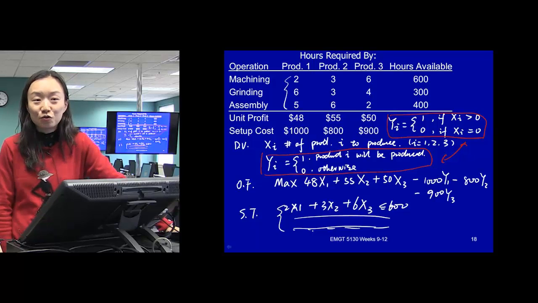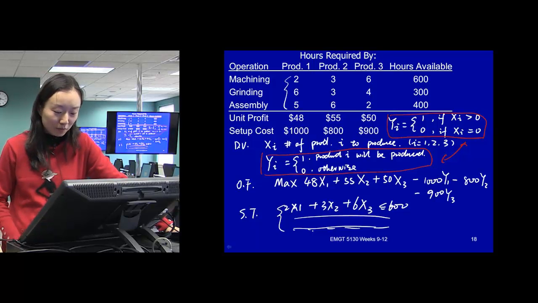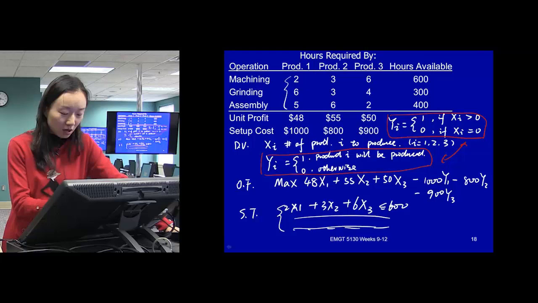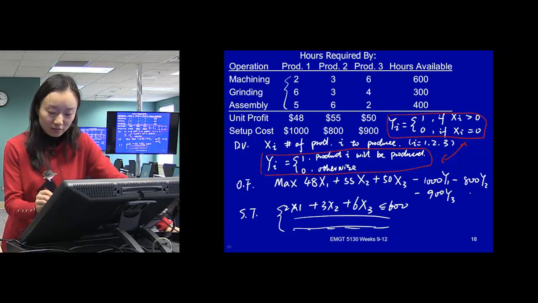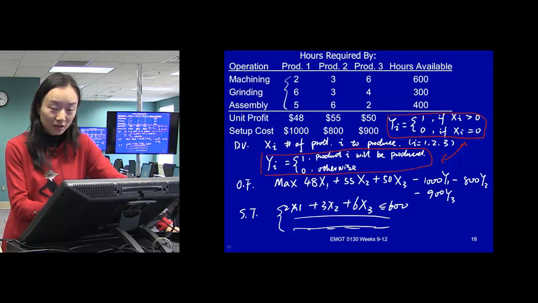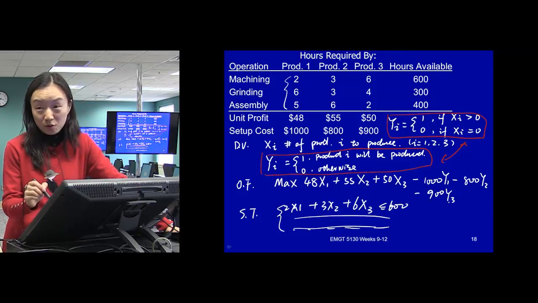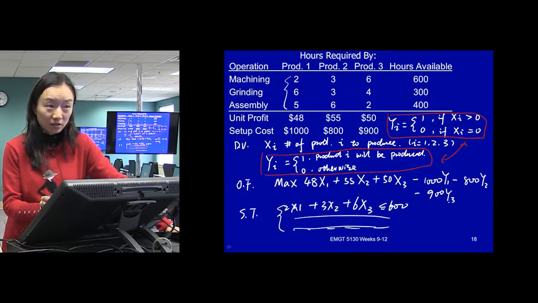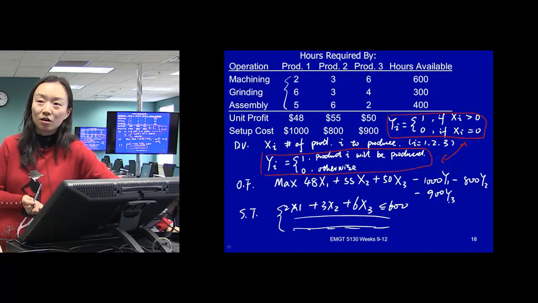Because we don't have any constraints on the y's. When the problem is solved, we want to maximize this objective function. And y can be 0 or 1, right? It's better to be 0 because we want to maximize this value. We don't have anything that's forcing those y values to be 1 in the constraint part. So that means we have a missing constraint.